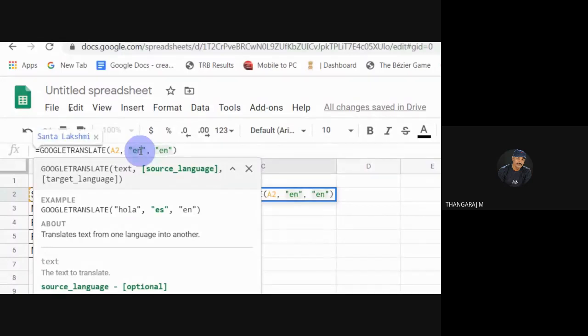English, another Tamil, TA. Let's enter it.